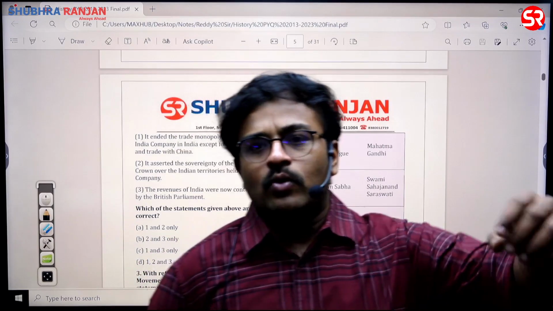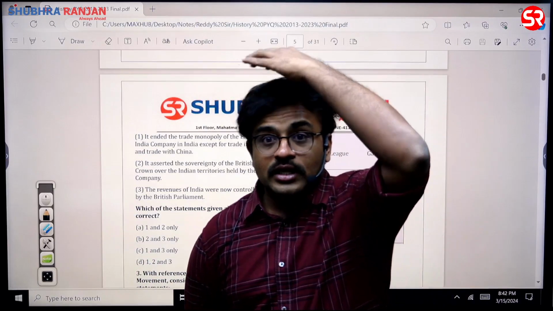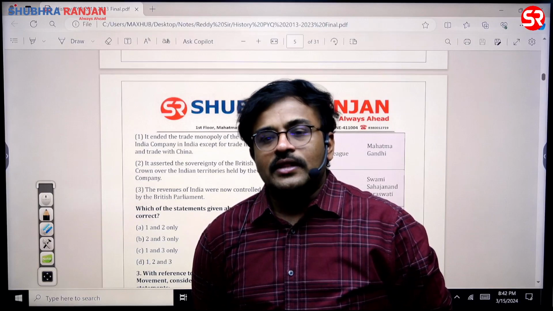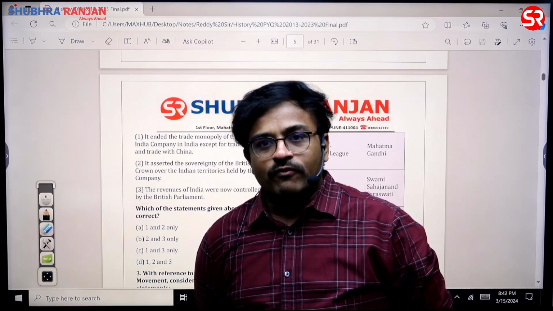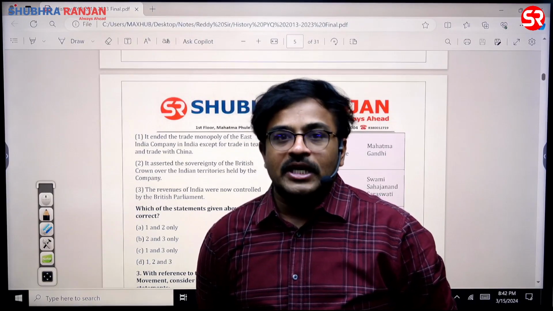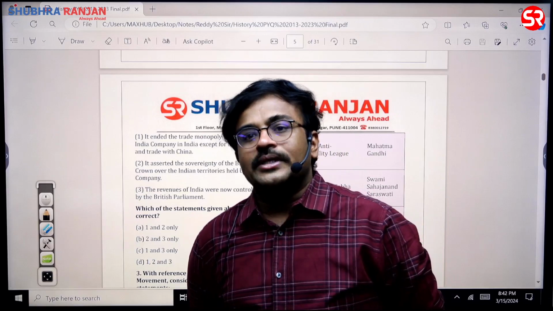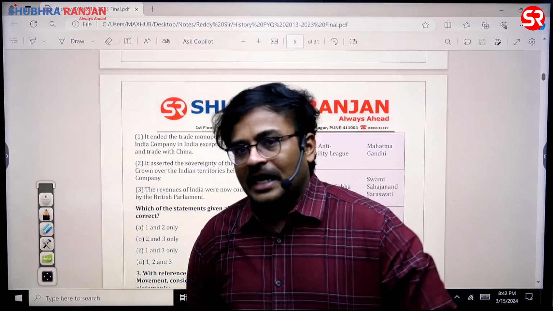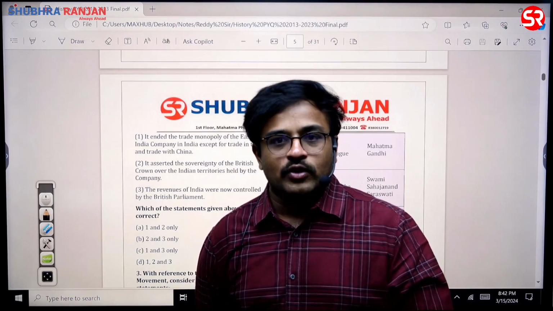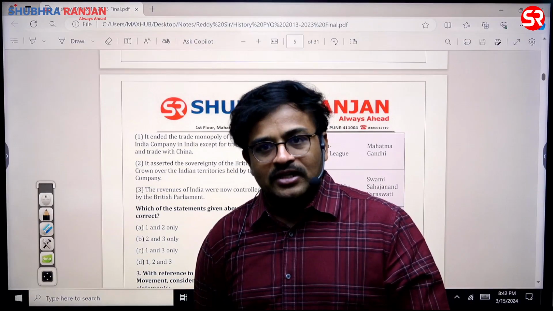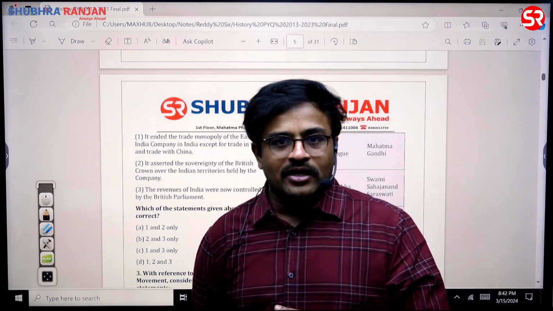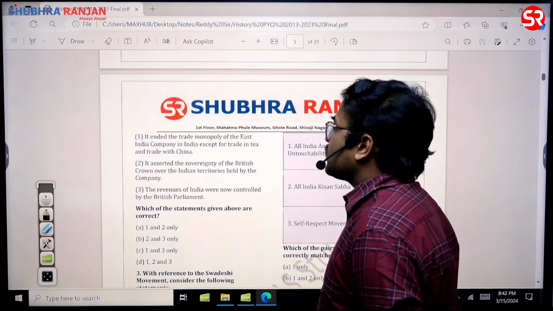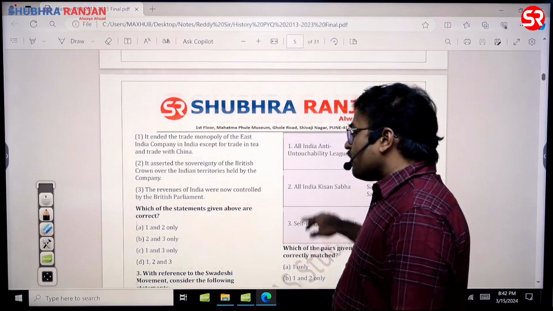Only in the case of the Regulating Act, in the period 1773 to 1784, through the British parliamentary treasury, the British Parliament oversaw the revenue matters of India directly. Apart from this period, there is no other time when the British Parliament directly oversaw the revenue. Initially, it was done by the Court of Directors, later by the Secretary of State. But British parliamentary oversight is not there, sir. So 1 and 2 only is the answer for this question.